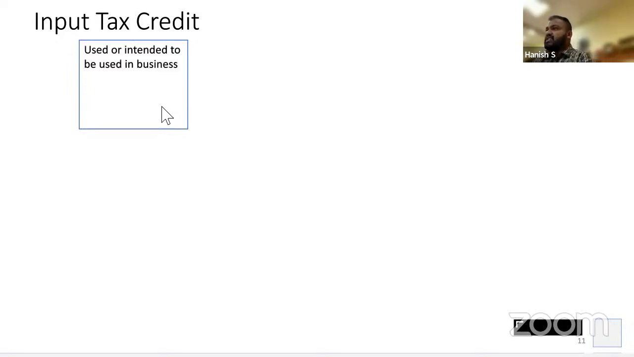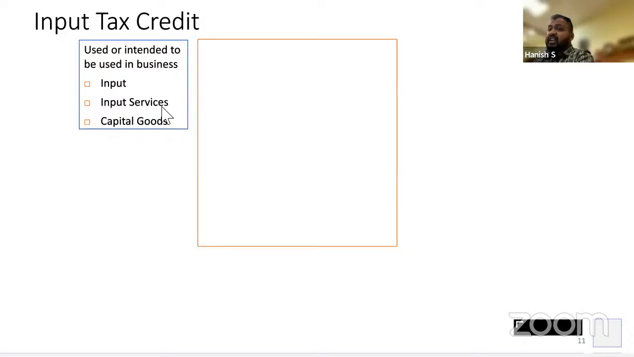Okay, section 16 says there are 3 kinds of inputs on which you can claim the credit. One is the raw materials, second is the machinery, and third is the labor, which is nothing but input goods, capital goods, input services. These are the 3 things on which you can claim the credit. Okay, but these are required to be used or intended to be used for the purpose of business.